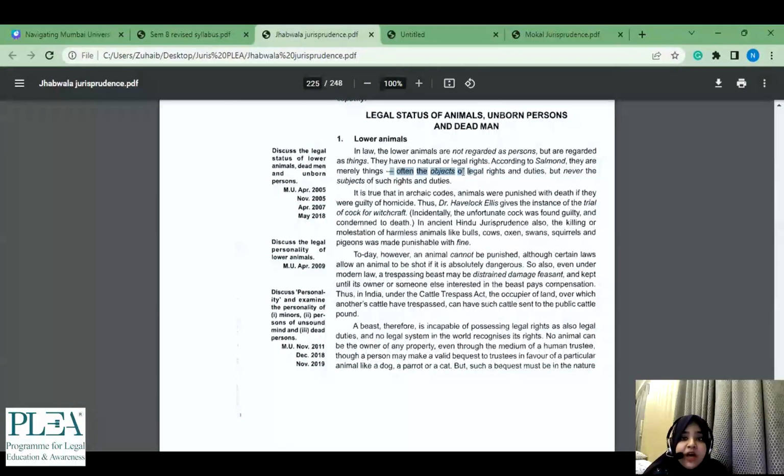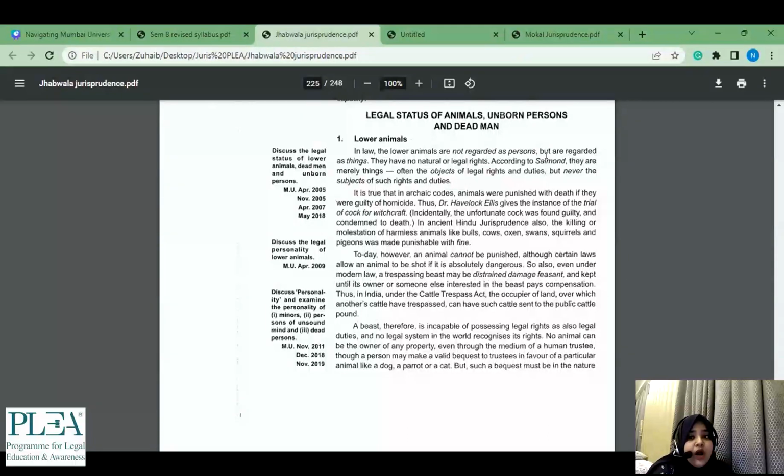ये एक sentence भी काफी important है, because this will help you to solve the situations, because honestly we did not have this Roman number while we were attempting the paper due to COVID. So I was also sort of, when I went through the situations without going through the textbook, even I was thinking कि भाई like because there are so many, because obviously कि भाई ये legal person तो नहीं है animal, but again you have your acts which prevent cruelty against the animals or which protect certain rights.